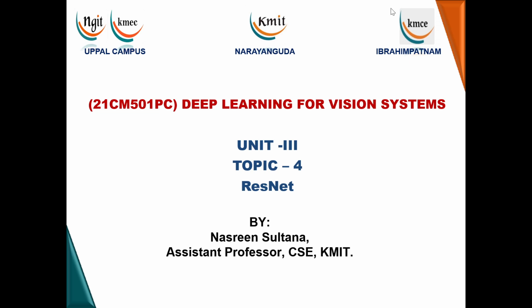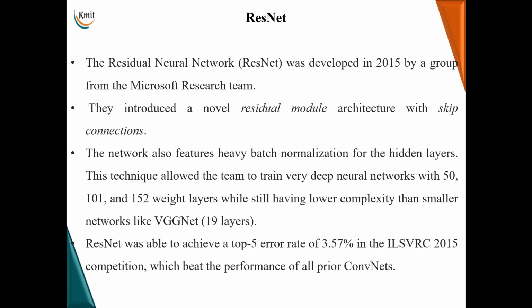Hello all. In this session, we will discuss the next CNN architecture, that is residual network, also called ResNet. This ResNet was developed in 2015 by a group from a Microsoft research team, and they introduced a novel residual model architecture with skip connections. So the core concept behind this network is called skip connection. The network also features heavy batch normalization for the hidden layers, thereby avoiding overfitting.